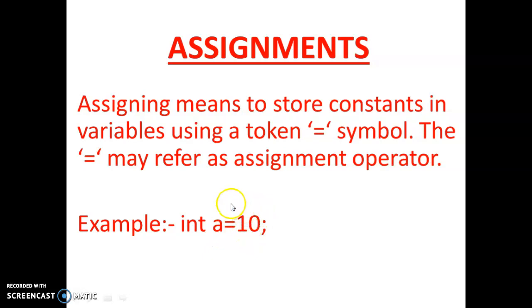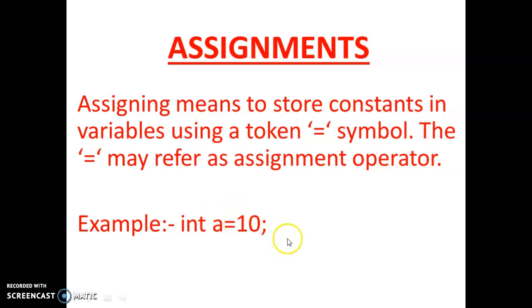So 10 is stored in the variable a. 10 is the value, a is the variable name and int is the type of the variable. So this is the assignment operator, which is used to assign or store a value to a variable.